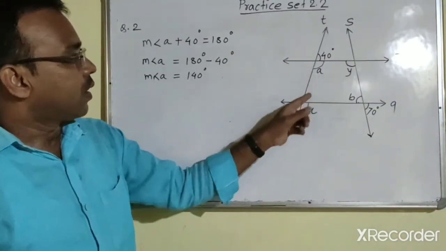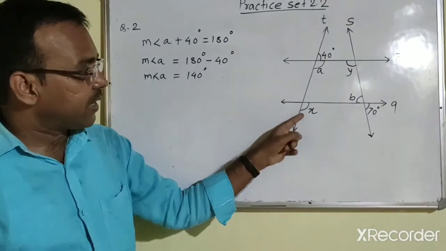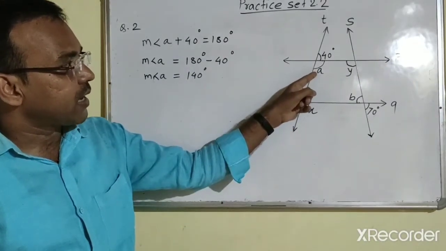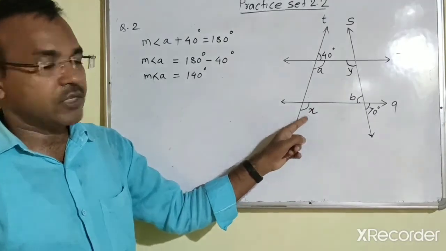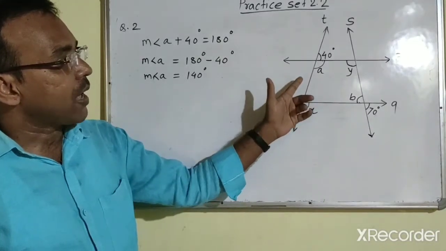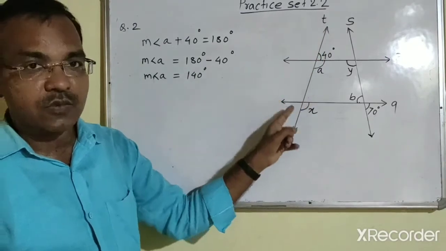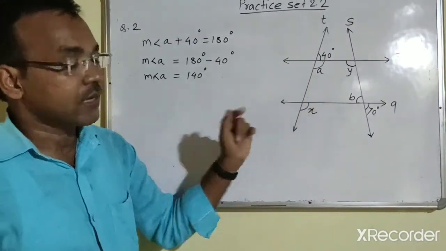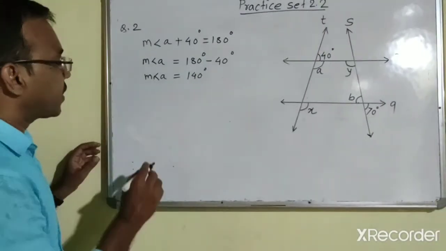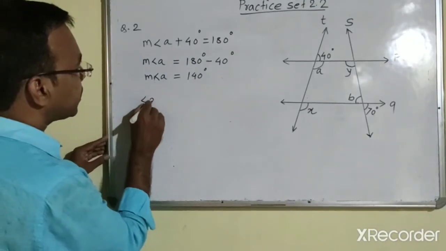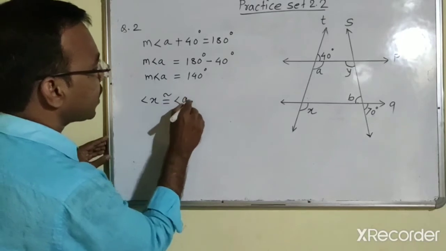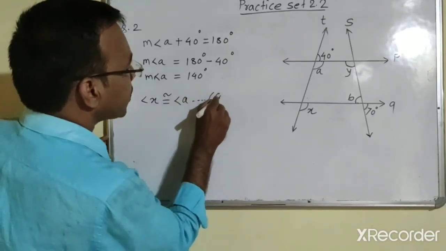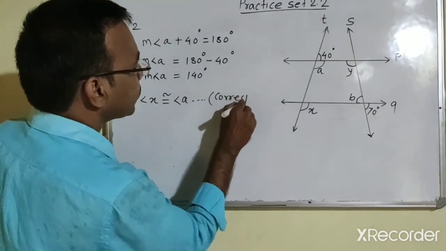Now if you observe carefully, angle X and this angle A are corresponding angles. And we have just seen that when two parallel lines are intersected by a transversal, then pairs of corresponding angles are congruent. So here we can write angle X is congruent to angle A. The reason is corresponding angles.